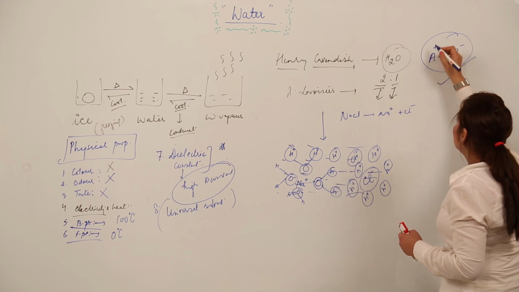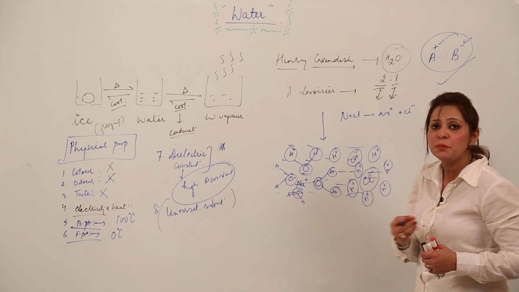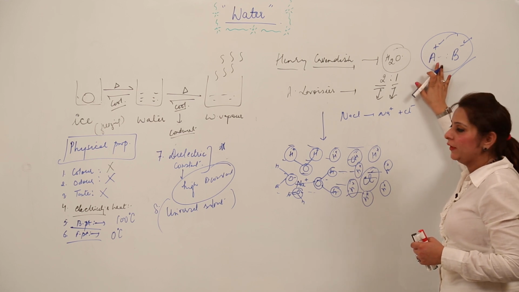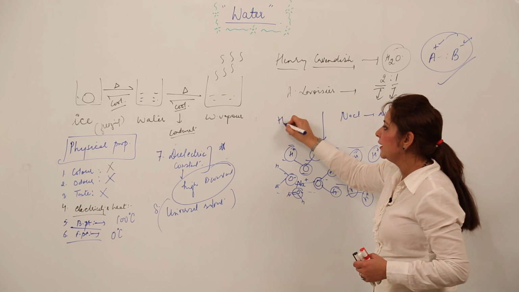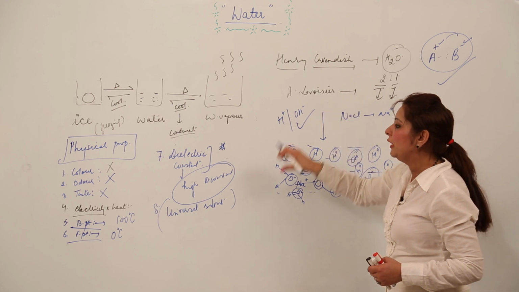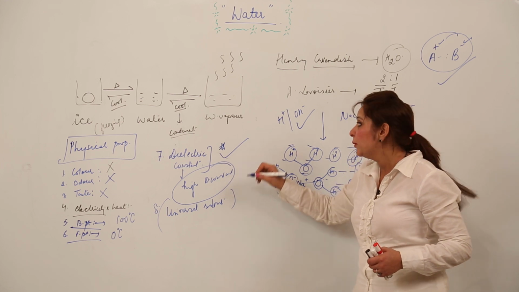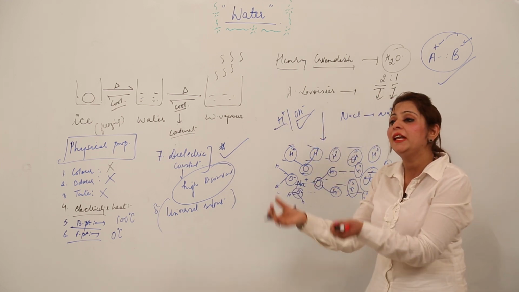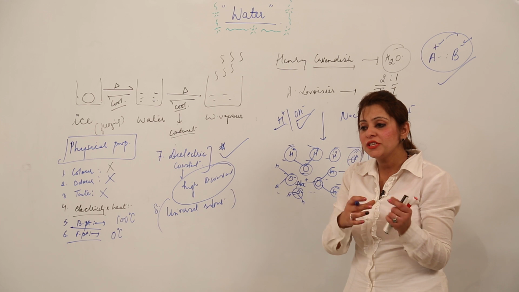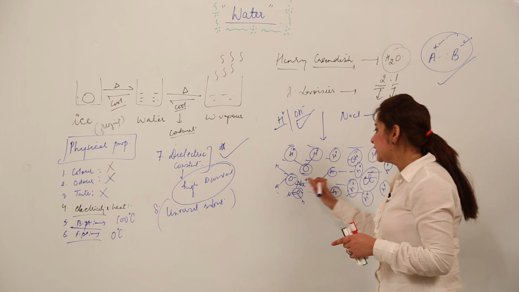Though the charge is not so strong, it is just a partial charge, they still have charge, and any covalent molecule which has charge becomes a polar covalent molecule. As I told you, in water also there is this kind of charge separation, that means it is polar in nature. This polarity helps it have a high dielectric constant, because when any ionic compound with differently charged ions is dissolved in it, the oppositely charged ions are surrounded by the oppositely charged water molecules, decreasing the force of attraction.